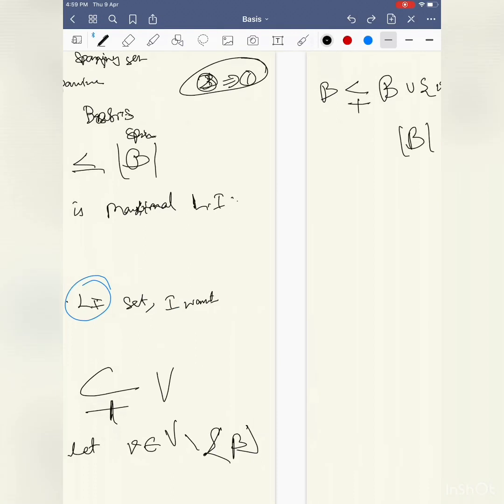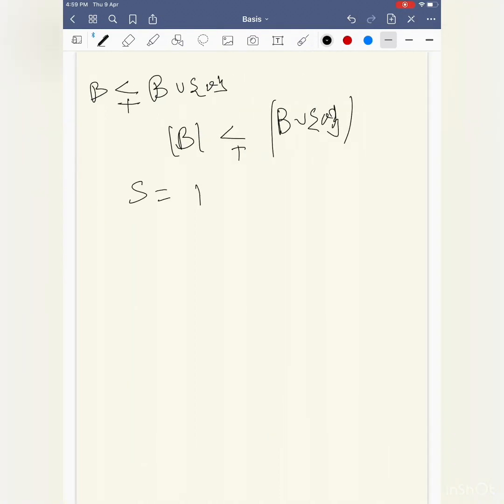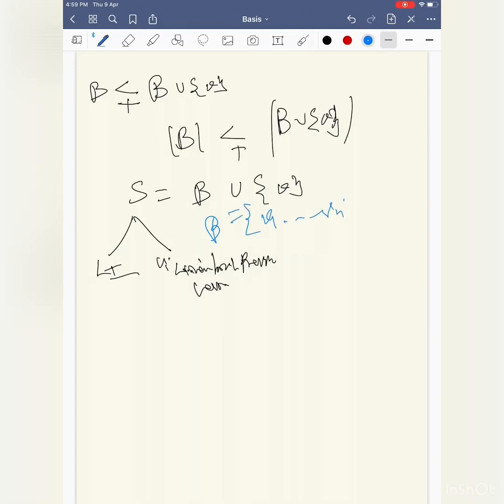So let S equal B union {v}. I am quoting a theorem that I proved: either S is linearly independent, or there exists one vector which is a linear combination of the previous vectors. Since B is v1 up to vn, now I am adding another v.